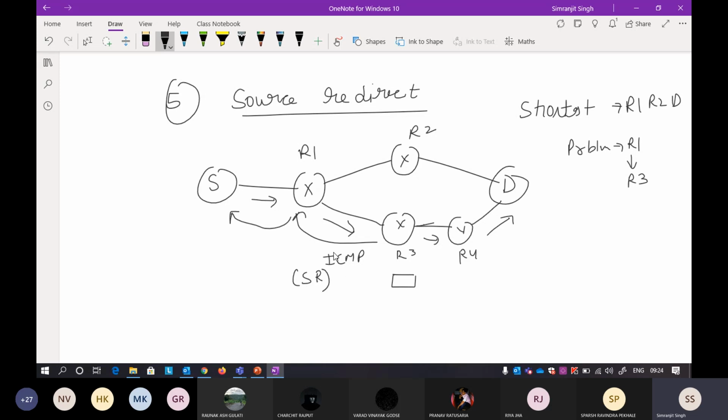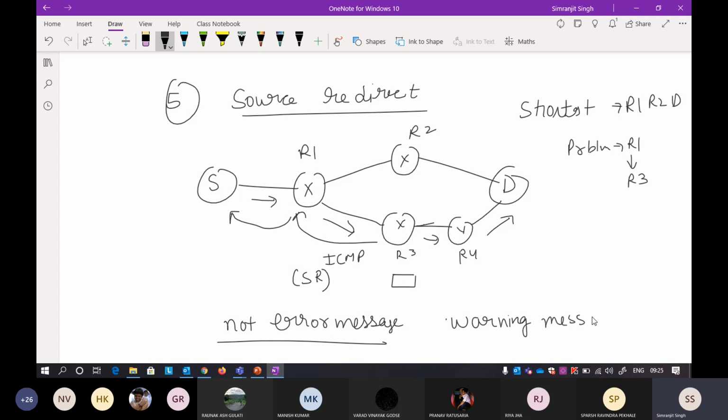Okay, so again this ICMP packet is not an error message. Everything we have studied here was an error message, but in this particular case, this is not an error message. This is just a warning message. Okay, so it is saying that I know a better path we should follow, and it is sending that path in the ICMP. Okay, so that is how.